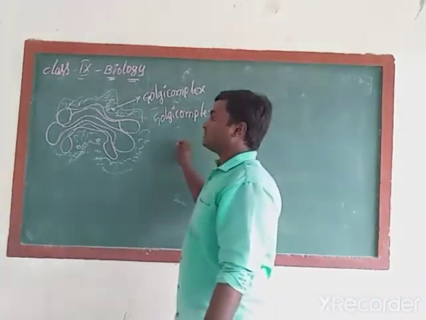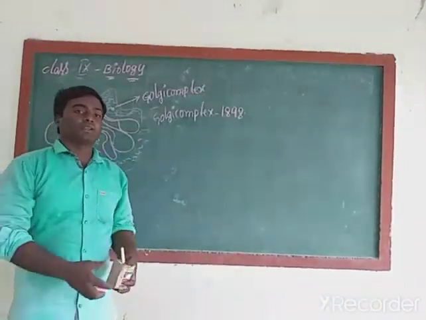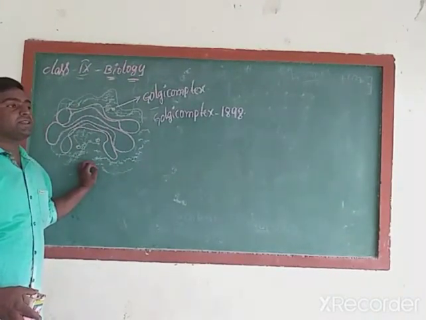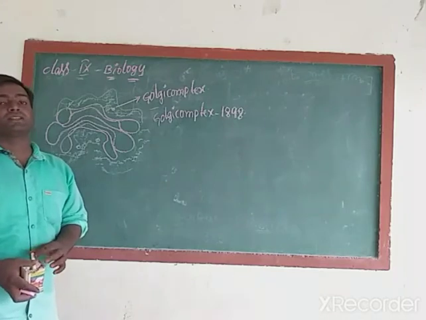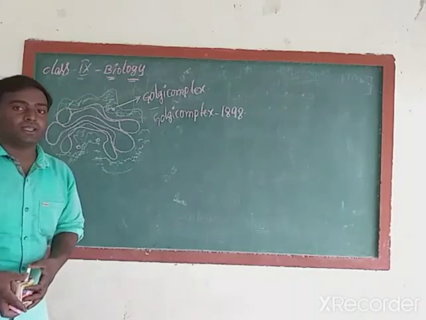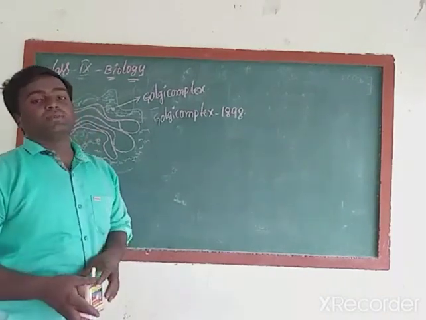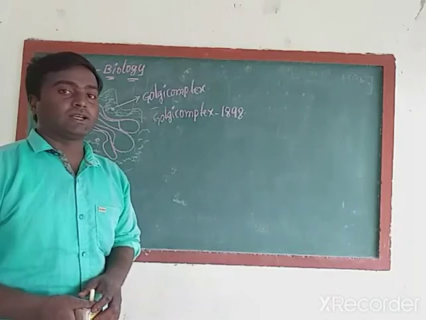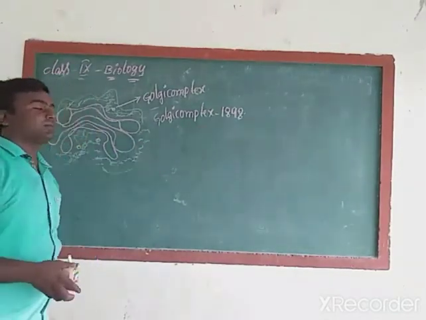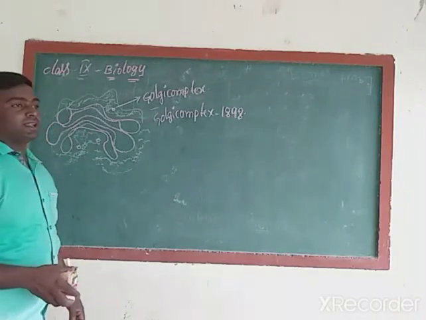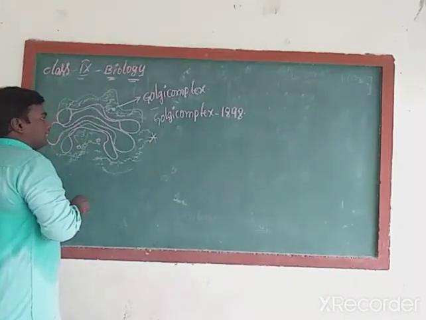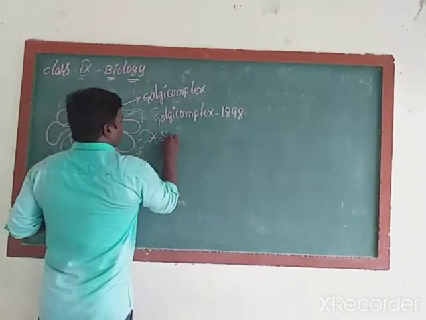We can see these Golgi bodies in plant body cells and also in animal body cells. What does it indicate? It is a common organelle in plant cells and also in animal cells. Who discovered the Golgi complex? Scientist Camillo Golgi discovered it in the year 1898.